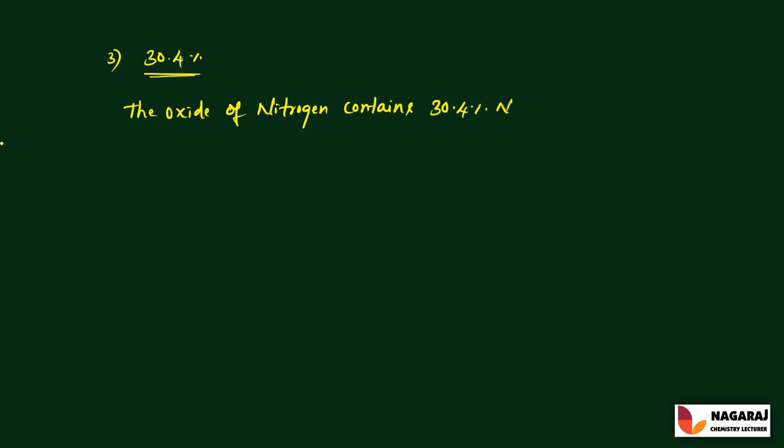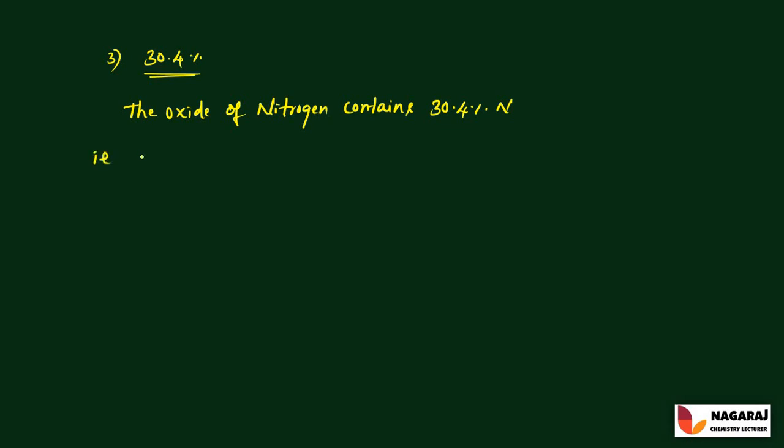And let us see in the case of 30.4%. So what does it indicate? That is, the oxide of nitrogen contains 30.4% nitrogen.